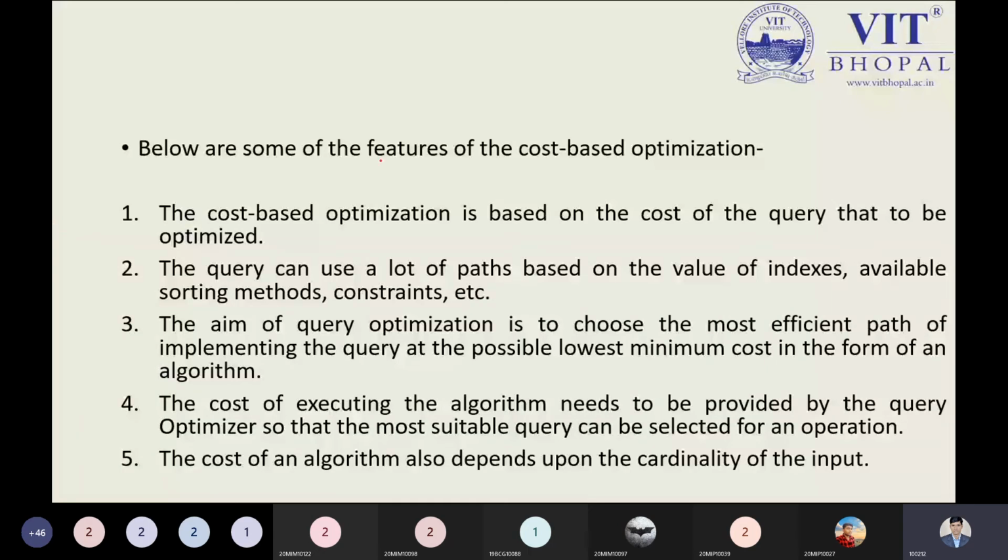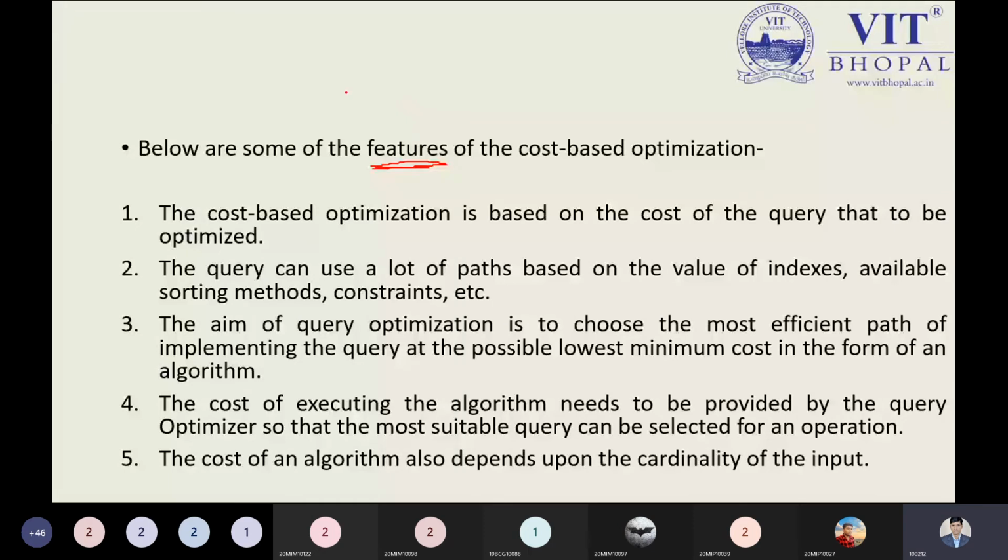I'm not pretty sure about this one, but this could be an important point which can be asked in the examination. You are required to write these 5 different statements with proper justification, and I am suggesting to all the students, please write examples. You have to write an example to justify the first point, second point, third point, fourth point, and fifth point. So explore your idea, explore your way to write the answer properly. These are some features by which we use cost-based optimization.